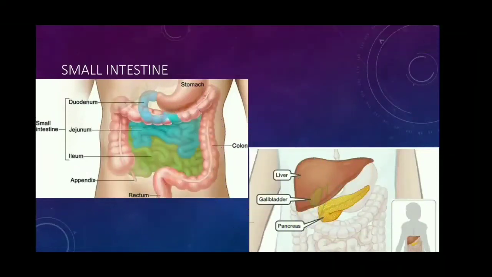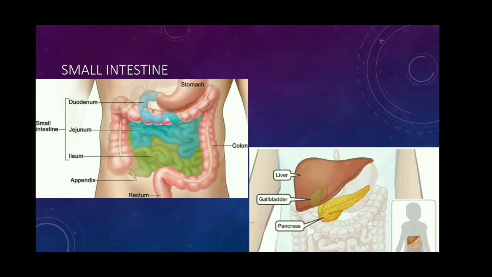In the last class we studied about the stomach. There we studied that the inner walls of the stomach secrete gastric juice. That gastric juice contains two enzymes, that is pepsin and renin. Pepsin is involved in protein digestion. It breaks down the protein molecules into peptones.